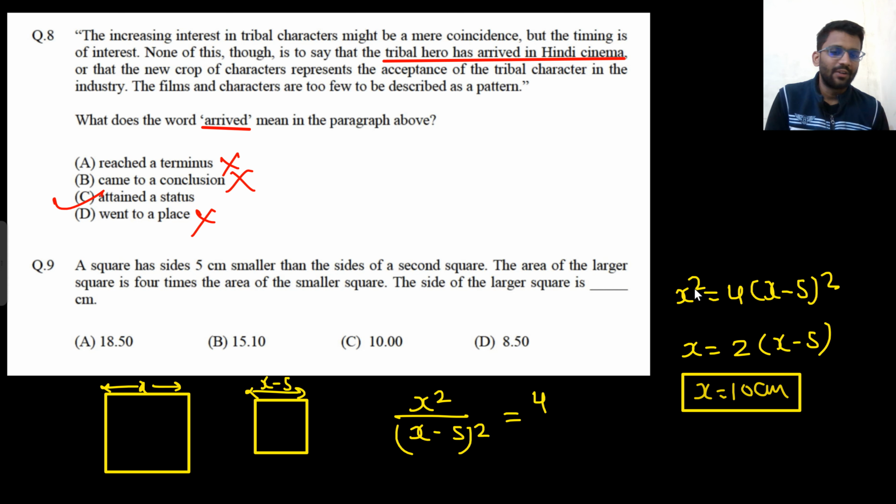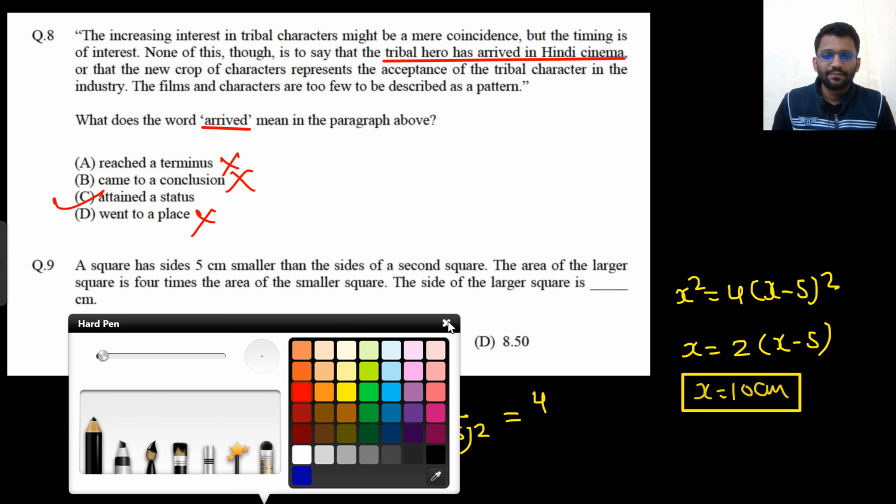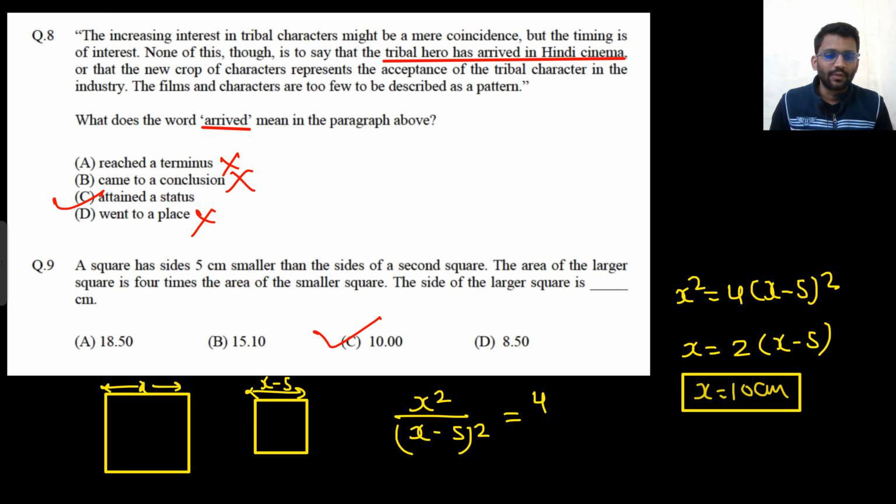But if you solve it without taking the root, by making that equations and all quadratic equation, then it will take time. But if you solve it directly like this, x is 10 centimeter. So the option would be C. Well and good. Let's move on to the next problem.